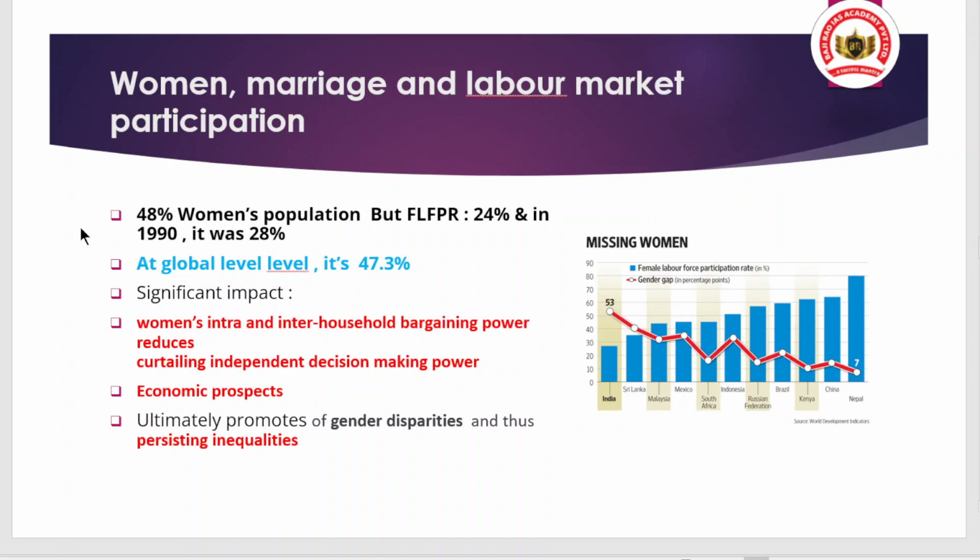Now, when we talk about the article discussion, basically the article talks about why women face inequality in the workforce, and why there is a lack of female labor force participation. This article is also interlinked with the idea given by the recent economist winner, who talked about gender inequality in the workforce and its causes.